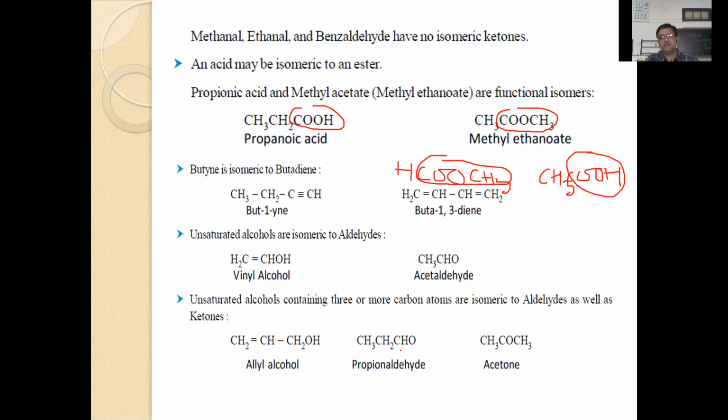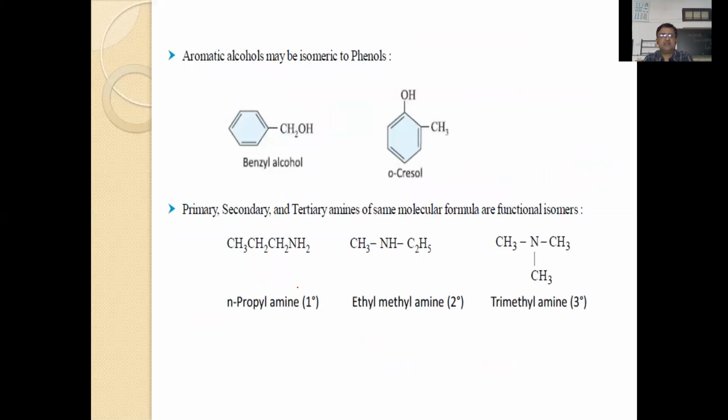So many compounds which have the same molecular formula but differ in their properties due to the presence of different functional groups are called functional isomers. Even aromatic alcohols and cresols, and the primary, secondary and tertiary amines. Here you will find a primary amine group, here a secondary amine functional group, and here a tertiary type of nitrogen.